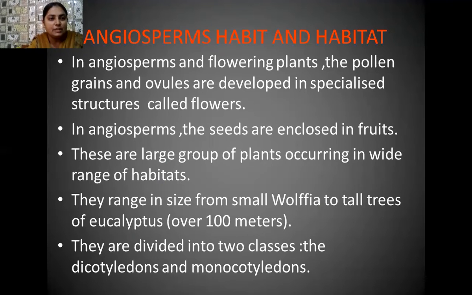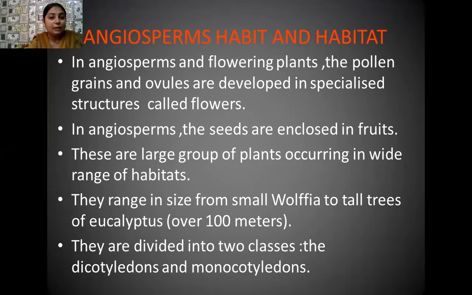So in the case of angiosperms, when they reach their reproductive stage, what happens? A beautiful flower appears on the branches of these angiosperms. So the flower is the reproductive part of the plant.